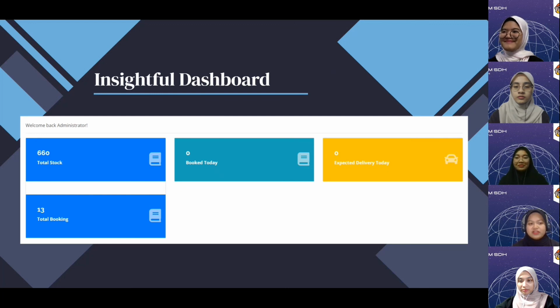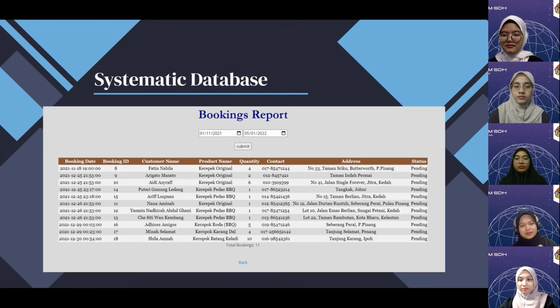So for the total stock, for example, the total stock shows for the real time how many inventory we have during that particular date. And for today, for example, we do have 13 total booking. As you can see previously, Miss Amiratul already entered one booking as an example for today's meeting. So it shows on the dashboard 14 total booking, but now 13 total booking because already at 1.